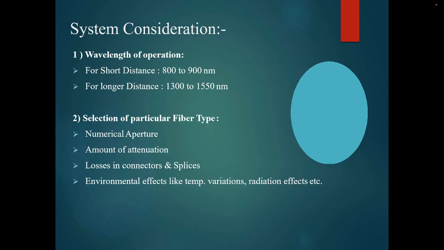So normally for the system considerations, the selection of wavelength of operation for shorter distance will be 800 to 900 nanometers. For longer distance it will be 1300 to 1550 nanometers. And in the selection of a particular fiber type, we mainly concentrate on numerical aperture, amount of attenuation, losses, and connectors and splices. We also consider the environment, with respect to temperature variations and radiation, since the temperature cannot be constant in the environment.